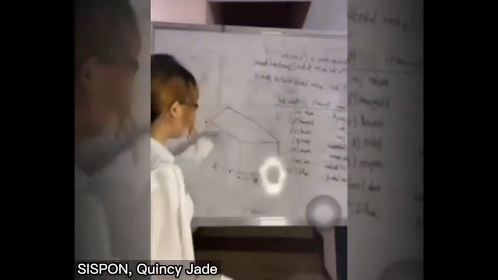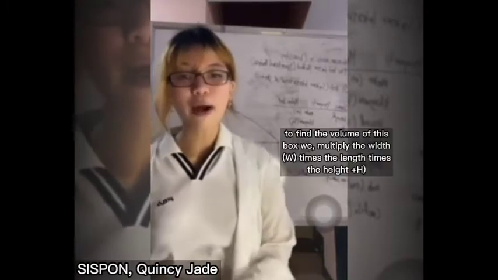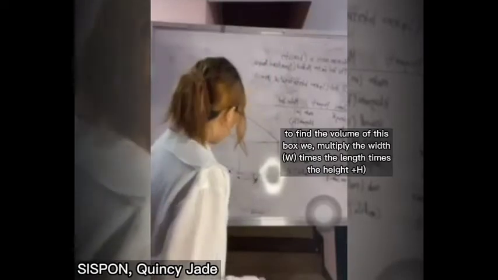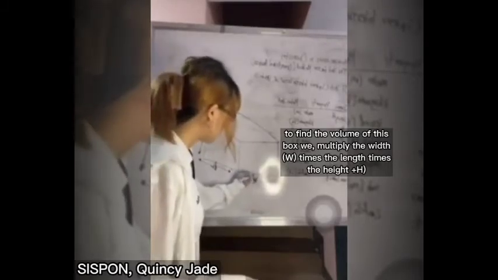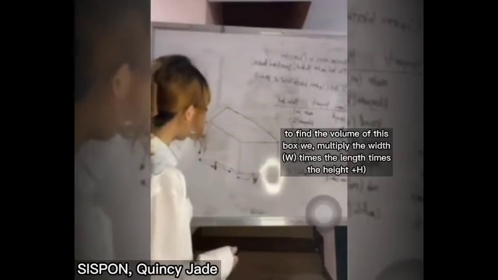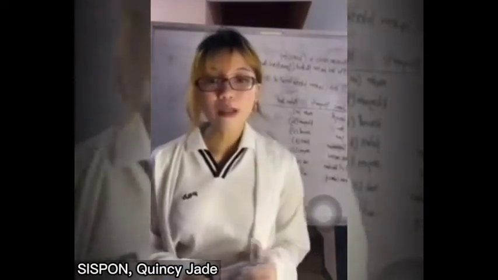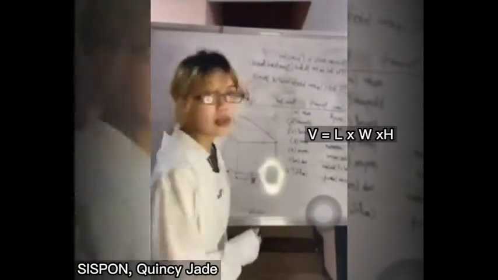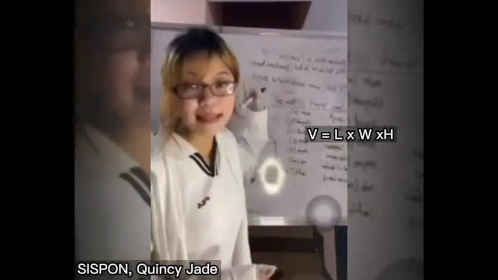Consider this box. I'm not good at drawing, but this is a box. If we want to find the volume of this box, we multiply the width, this is the width, and the length. We multiply the width times the length times the height. This is the height. And to get the volume, we use V equals length times width times height.